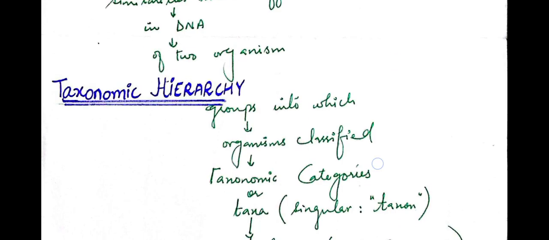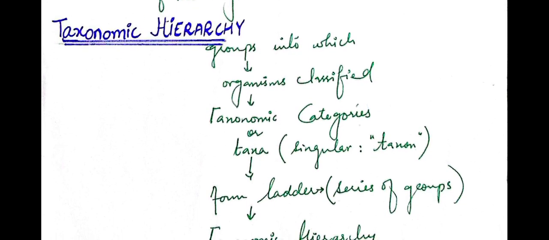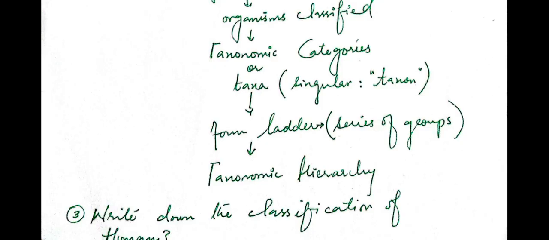Come towards another concept, the taxonomic hierarchy. What is taxonomic hierarchy? The groups into which organisms are classified are termed taxonomic categories or taxa. Taxa is the plural term and taxon is the singular term. When these taxa form a ladder, meaning a series of groups into which we classify organisms, it is known as taxonomic hierarchy.